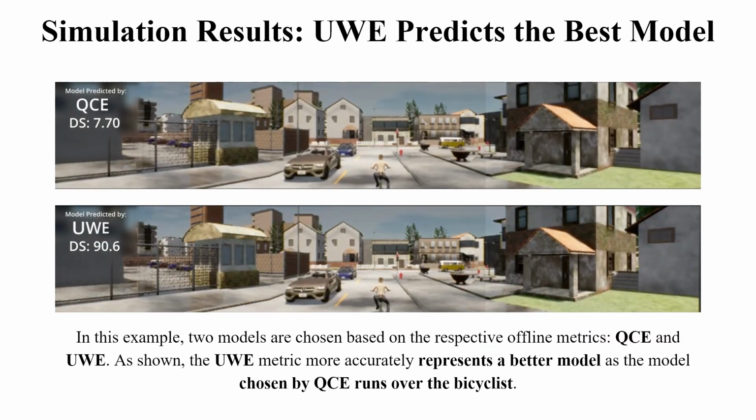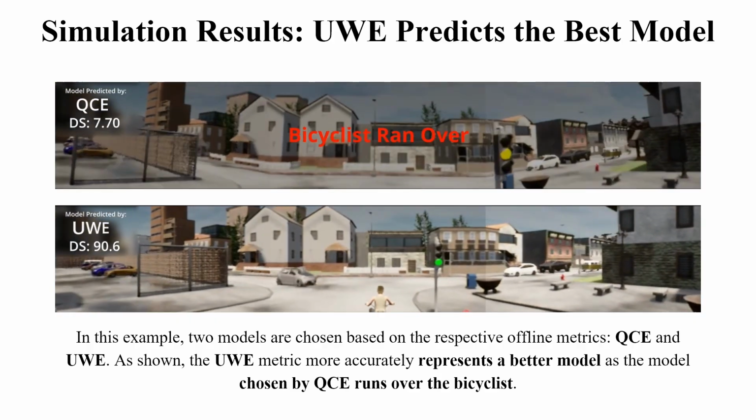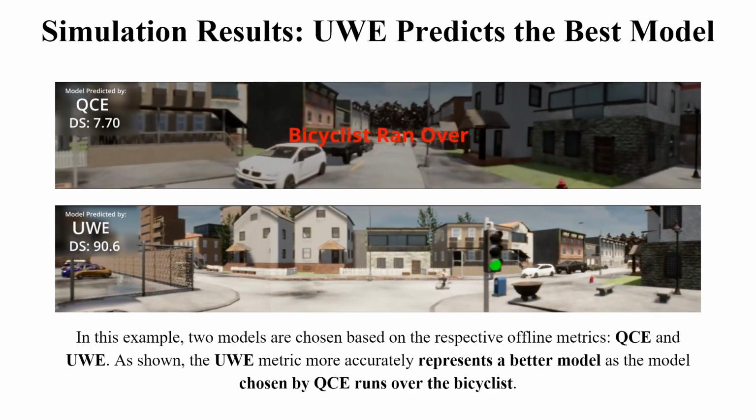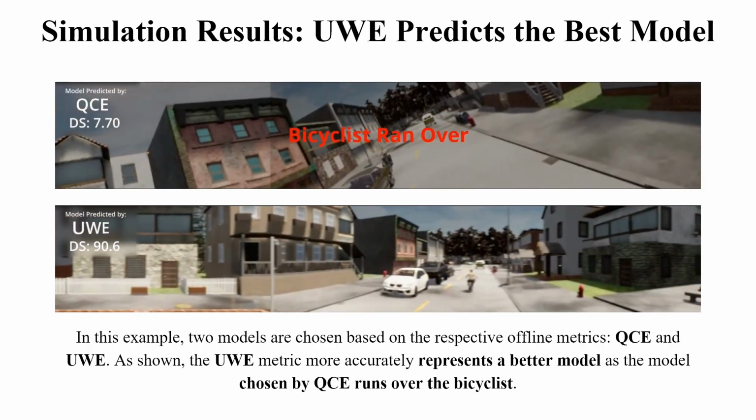Here's a simulator example showing real impact. The top model, best by QCE, fails to detect a crossing bicyclist and crashes, scoring just 7.7. The bottom model, best by our UWE metric, recognizes the danger, avoids the collision, and scores over 90.